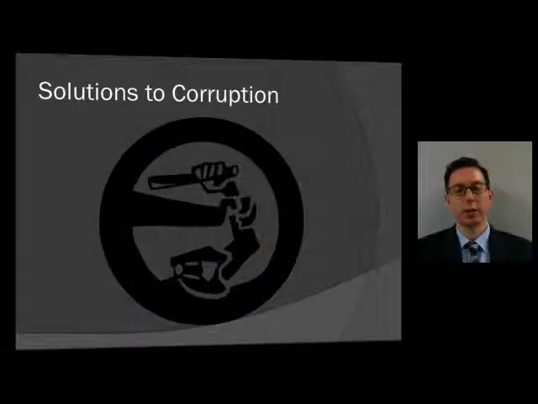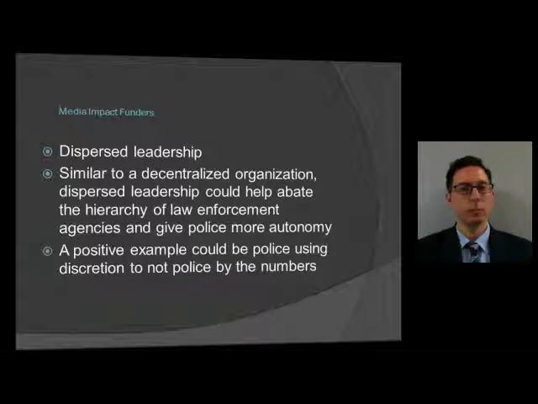Next, we're going to look at solutions to corruption. This comes from Media Impact Funders. Dispersed leadership. Similar to a decentralized organization, dispersed leadership could help abate the hierarchy of law enforcement agencies and give police more autonomy. So it might be a little bit scary to give police more autonomy, but in this situation where we're decentralizing the organization, a positive example could be police using discretion to not police by the numbers, which we talked about earlier.